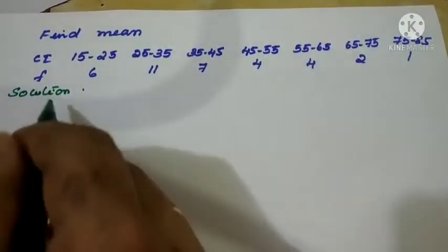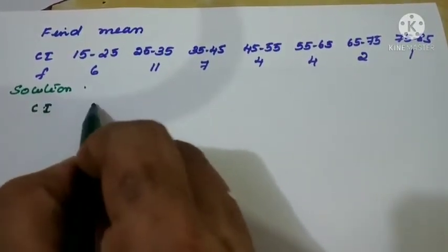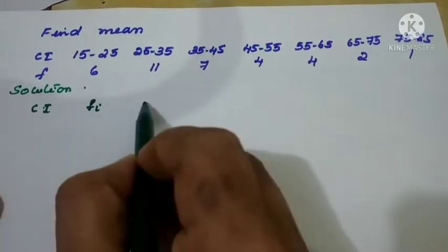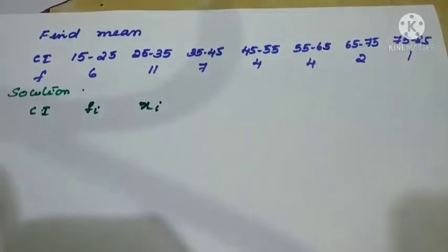As usual, our first two columns are the same: one is class interval, then fi, then what is the third? Xi. Till now there is no doubt, I think.